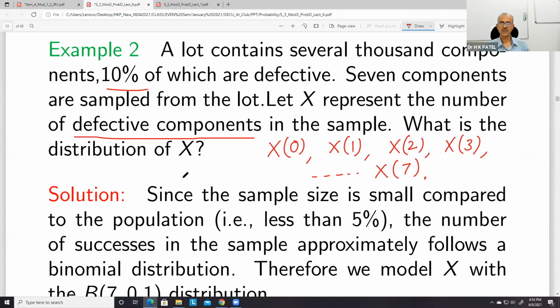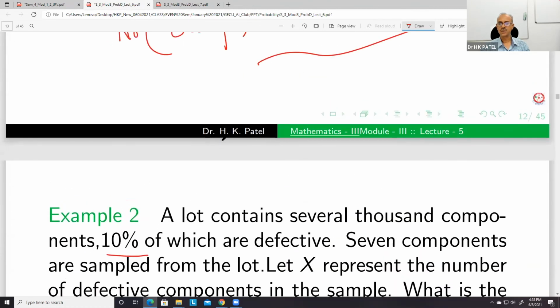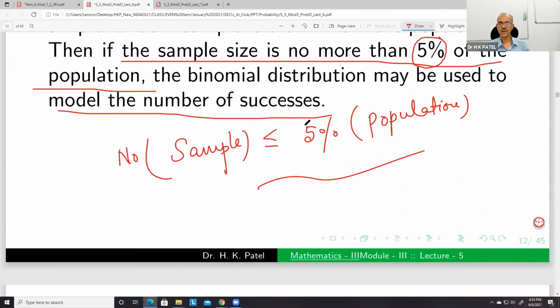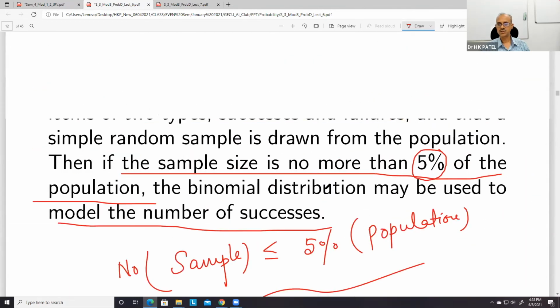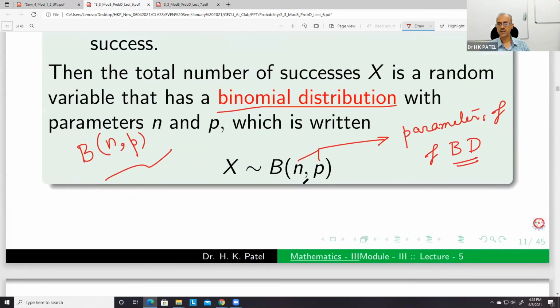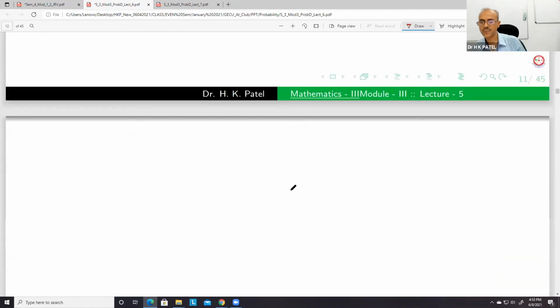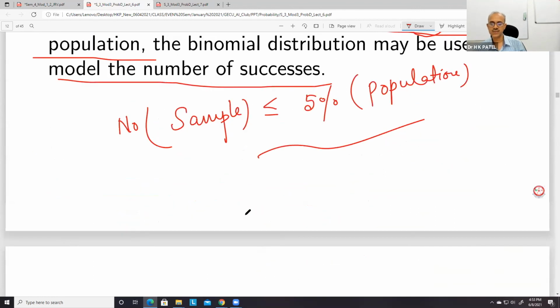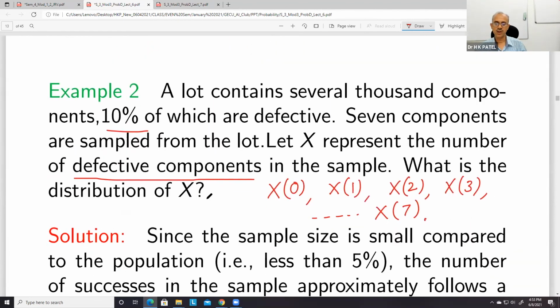So this problem is actually to show you how to find this n and p, just to model B(n, p). So what are n and what are p? This random variable X is equivalent to a binomial distribution, that is, X is B(n = 7, p = 0.1).